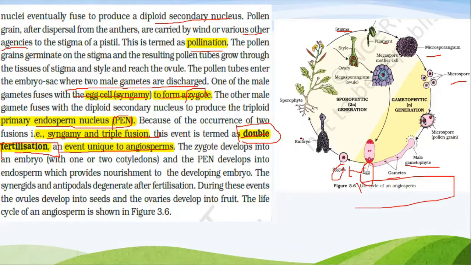Then there is the embryo, the final product. And then again the sporophyte. You will see this in the next topic, alternation of generations of plants. This is the sporophytic generation and this is the gametophytic generation. There are 2 major generations of plants, this is important. Let us move to the next slide.